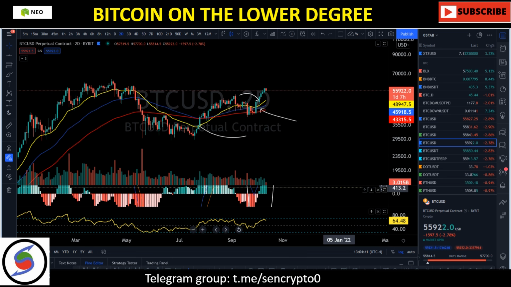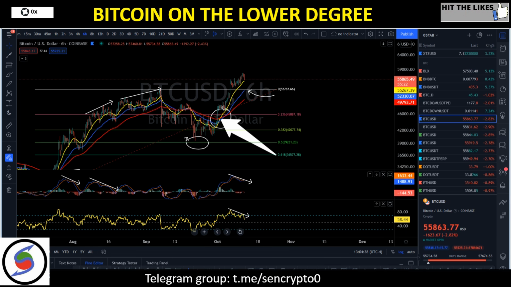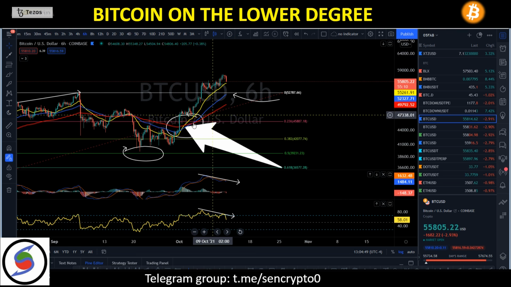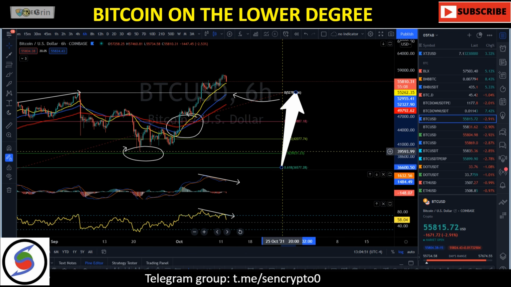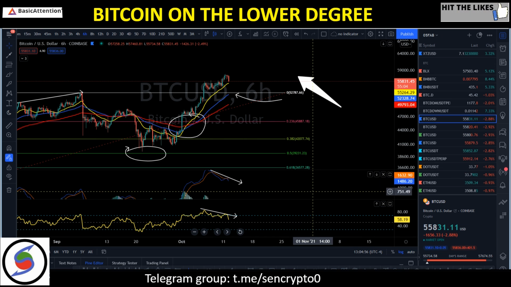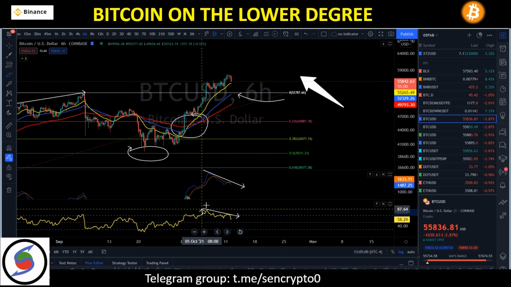But the thing is, guys, it is quite important right now to take a look at what we're creating right now. On a 6-hour time frame, we're getting a short-term bearish crossover right there. We got a short-term bearish crossover on our MACD, and divergence on our RSI.